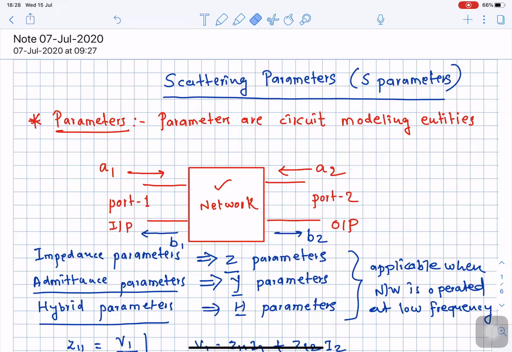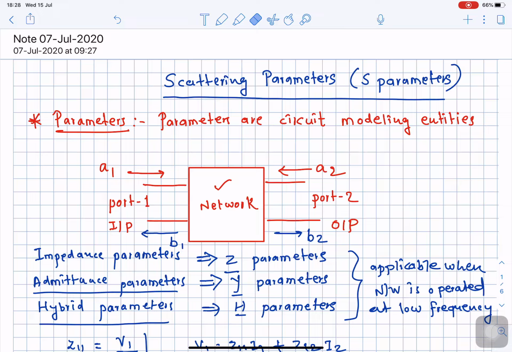Now why are these scattering parameters important to us, and why are we not going to make use of other available parameters like impedance, admittance and hybrid parameters? That we are going to study in this particular lecture. So let us start with the explanation of scattering parameters. Scattering parameters are also known in short as S parameters.